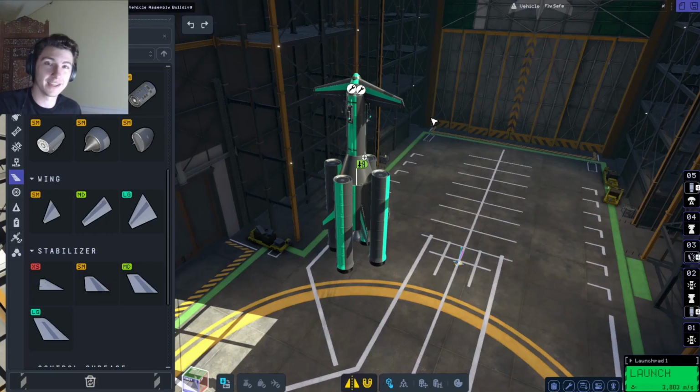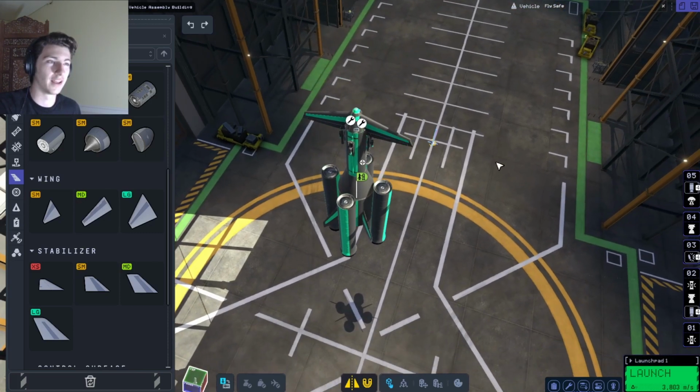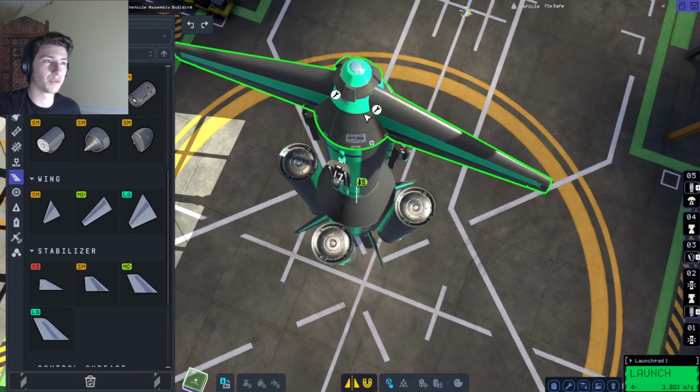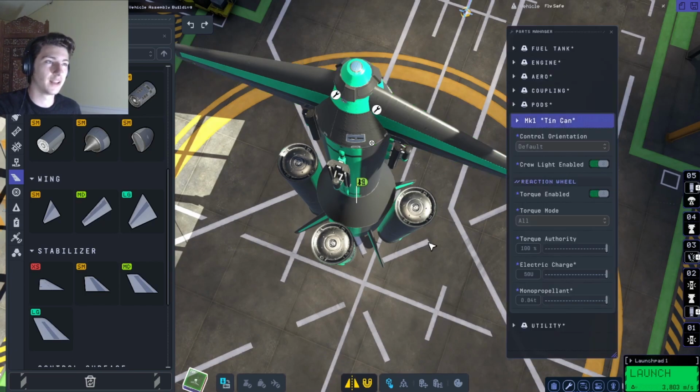Alright guys, so we're back in the vehicle assembly building in Kerbal Space Program. And here we are with ChatGPT's rocket. Now, since it seemed to be not super receptive to our feedback, there's not many changes going on here. Couple quick things to note before we take this thing to the runway. The crew capsule, you cannot just adjust the crew capacity. I wish that was how it worked. That would be cool.